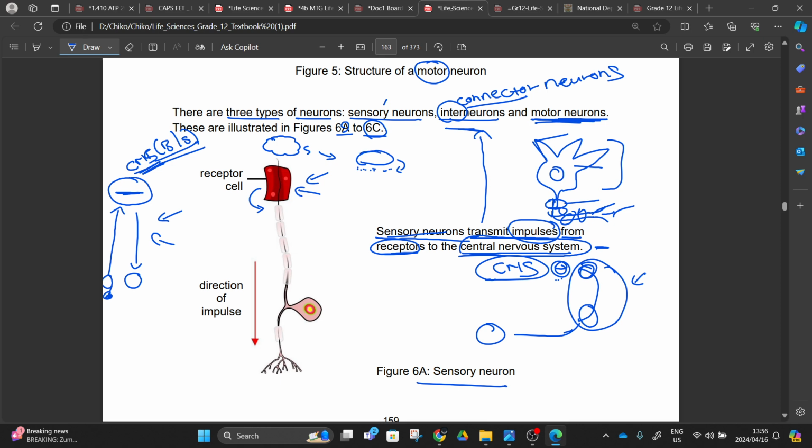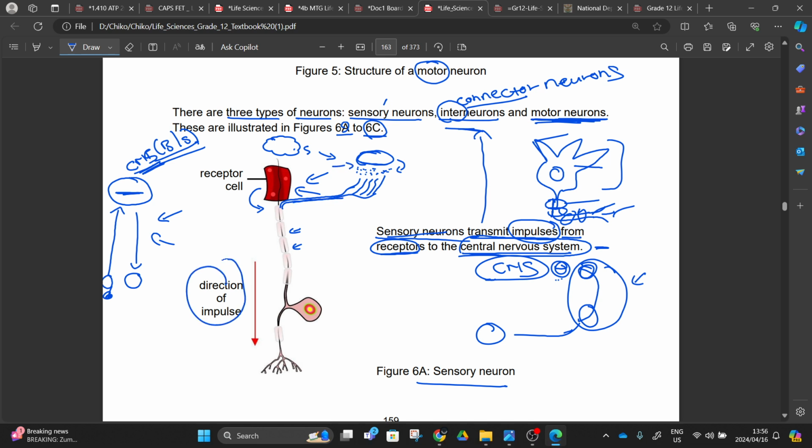It means that this stimulus is going to activate this receptor to release those neurotransmitters, and when it releases them, the dendrites of this sensory cell are going to pick up those neurotransmitters and send them down the axon. Along the axon, the myelin sheath increases the speed of this electrical impulse picked up from the receptor.